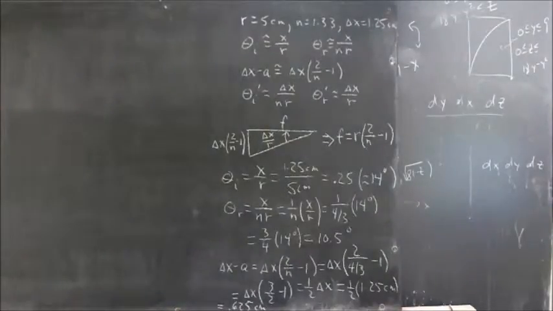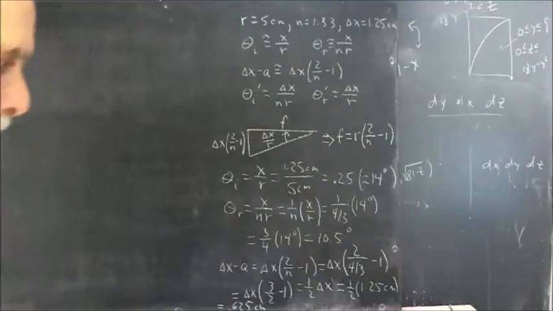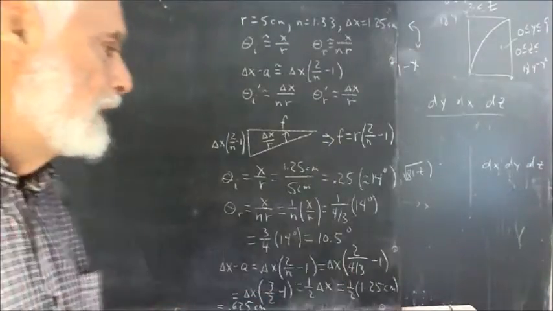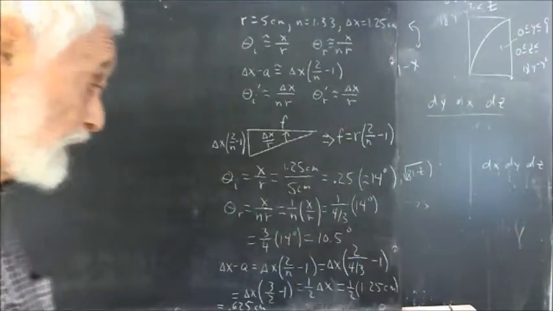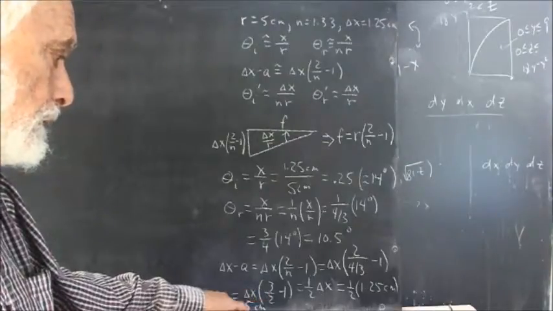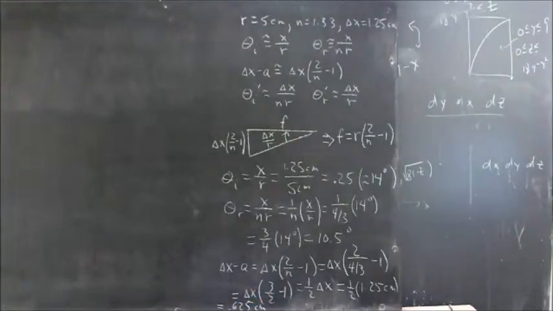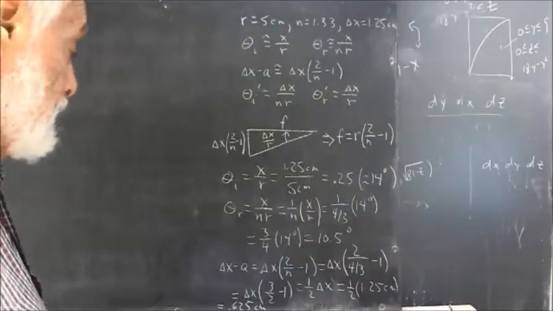Should be visible there at the bottom of the screen. Okay, and that's very close to what you get. I think if you do the 1.33 instead of the 4/3, this number comes out just a little bit bigger. So this comes out actually just a little more than 0.625 centimeters. Well, whatever. That's pretty close to what everybody gets.